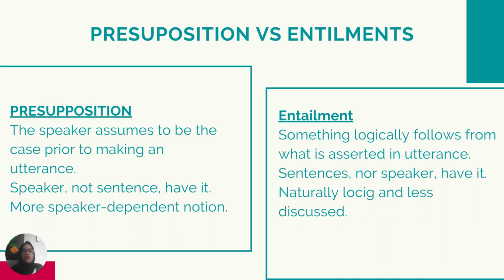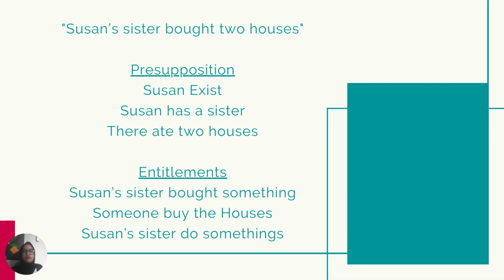And the last is natural logic and less discussed. We can see here the example. From the sentence "Susan's sister bought two houses," we can see that this sentence presupposes that Susan exists, Susan has a sister, and there are two houses. Meanwhile, from the sentence, it entails that Susan's sister bought something, someone bought the houses, and Susan's sister did something.